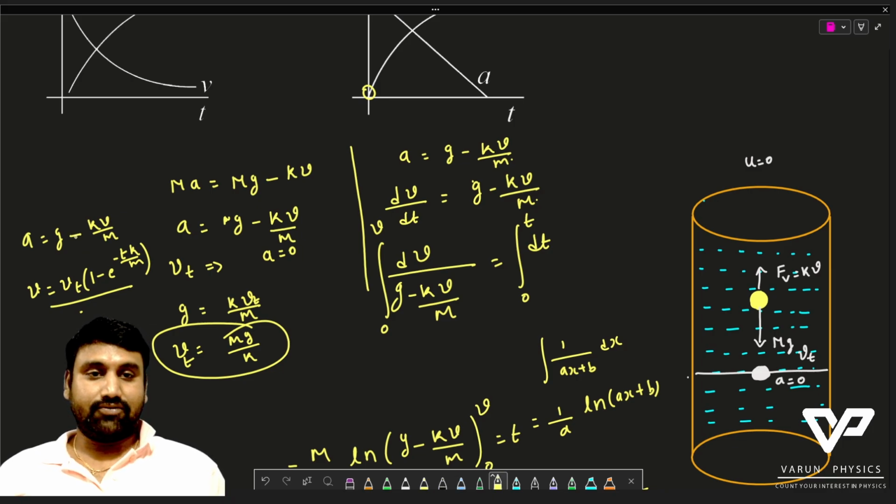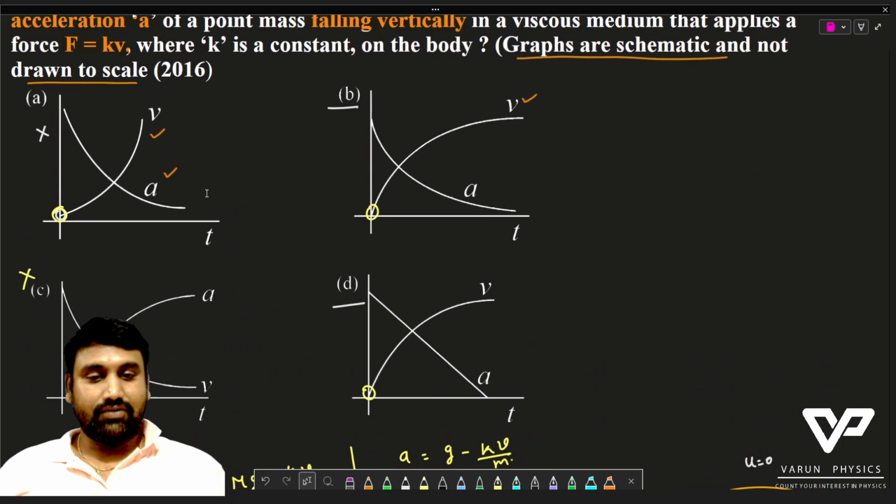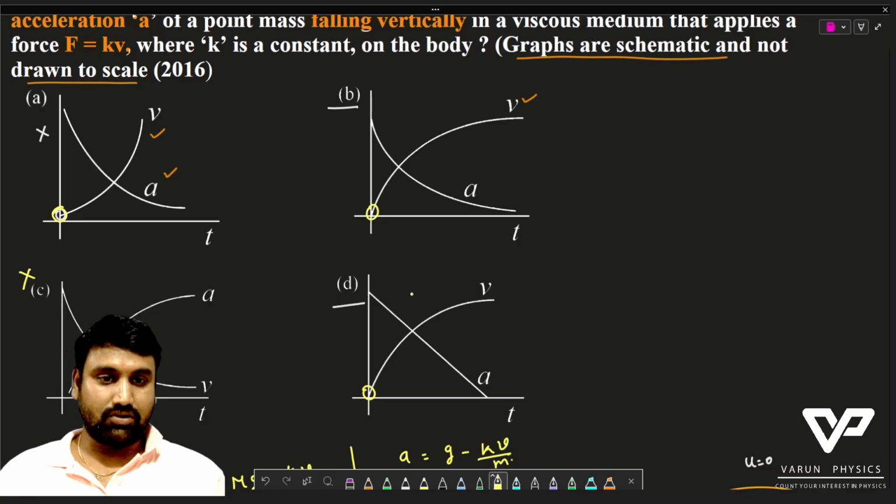Therefore here, if we observe, options B and D have a straight fall, which is not appropriate. So option B is the right option. I hope you understood this one. Thank you.